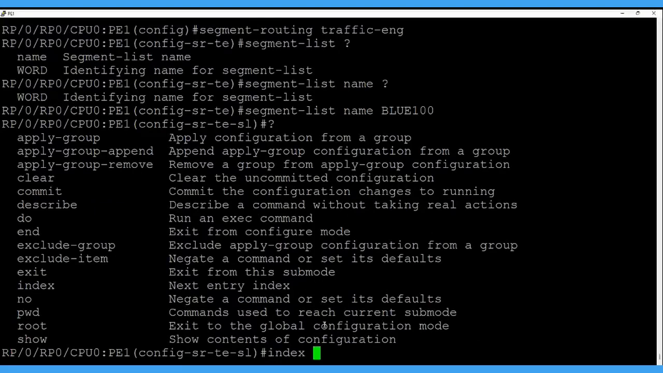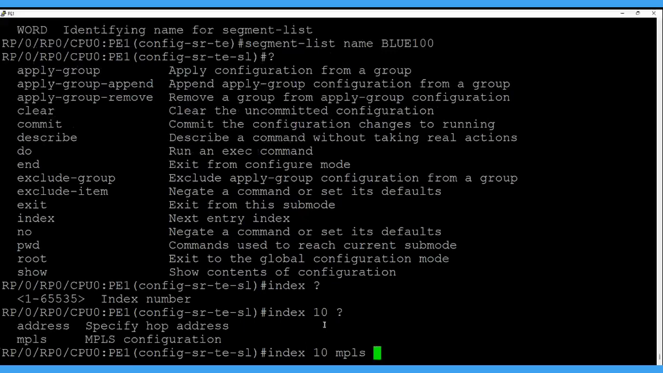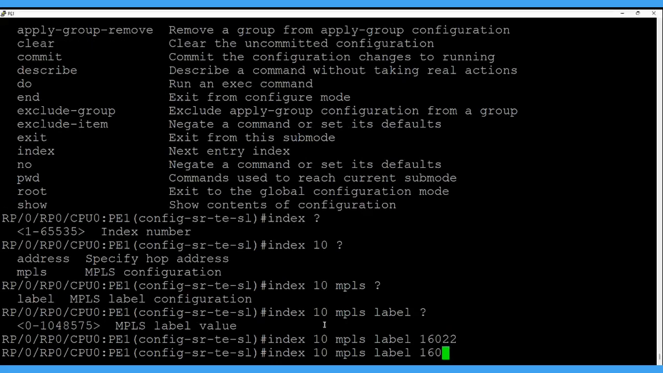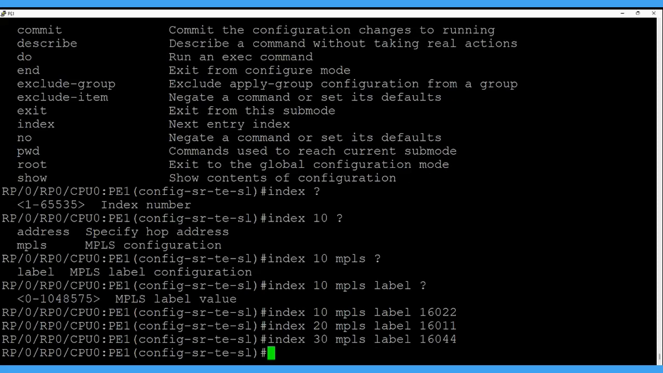After that, let's define the index 10, and let's put the MPLS label. First I want to send the traffic to P2. P2 SID is 16,000, not the prefix SID, the prefix SID is 22. After that we want to send traffic to P1. P1 SID is 16,011. Let's change the index to 20. And after that the traffic should go to PE2, 44 loopback, index 30. So this is the index value defined on index numbers 10, 20 and 30.